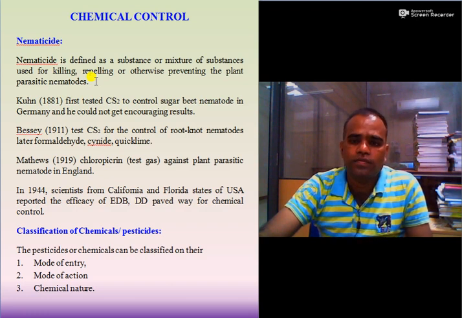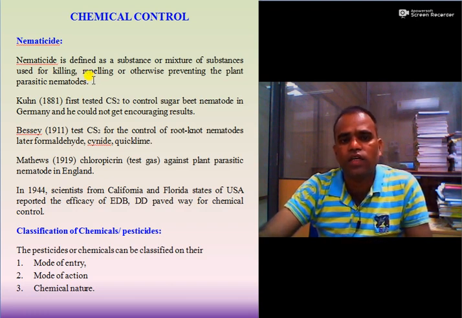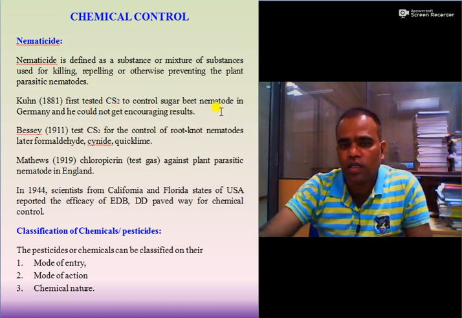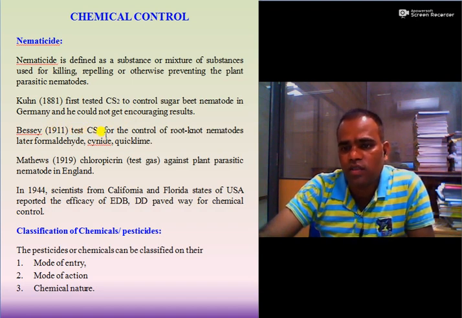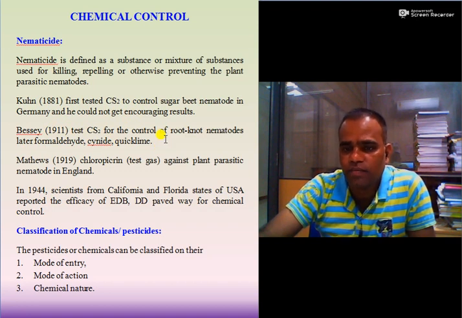Kuhn in 1881 first tested CS2 to control sugar beet nematode in Germany, and he could not get encouraging results. Bessey in 1911 tested CS2 for the control of root knot nematode, later formaldehyde, cyanide and quicklime.